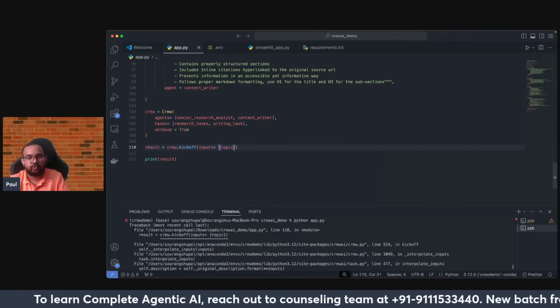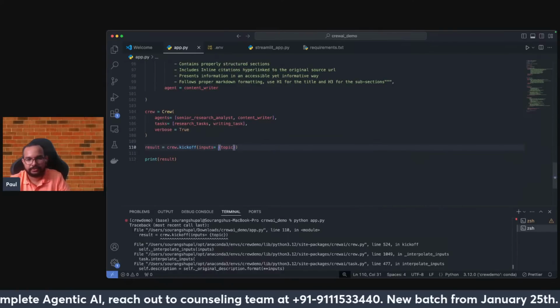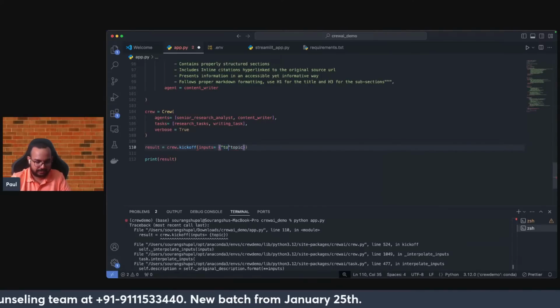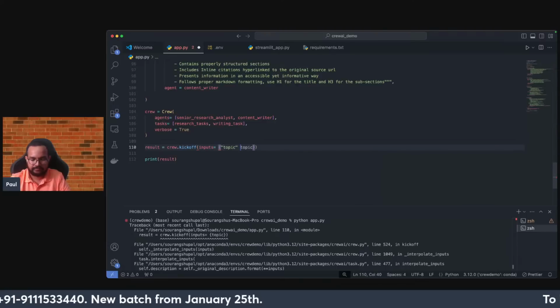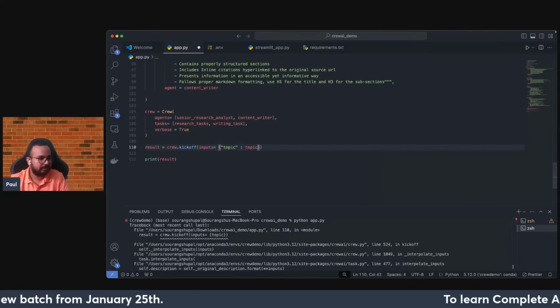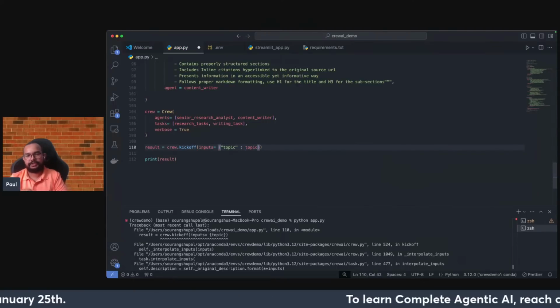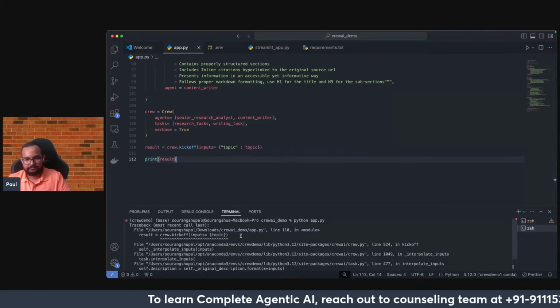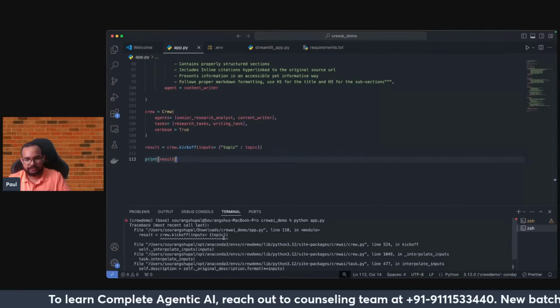Okay, I forgot the core topic actually. So inputs is equal to, first I have to provide a key topic. Okay, and this is the one. So I think now I'm good to go. The error should be solved. Inputs is equal to, okay.